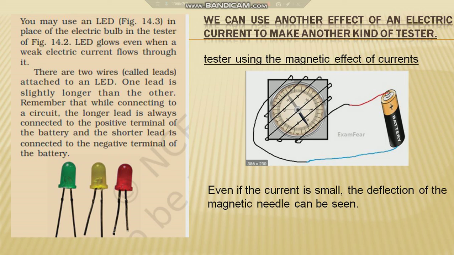Now you're going to insert this tester into the bottle cap in which you have added lime juice and vinegar, and you can see that your needle starts deflecting, which proves that the circuit is complete and the liquid is acting as a good conductor of electricity.